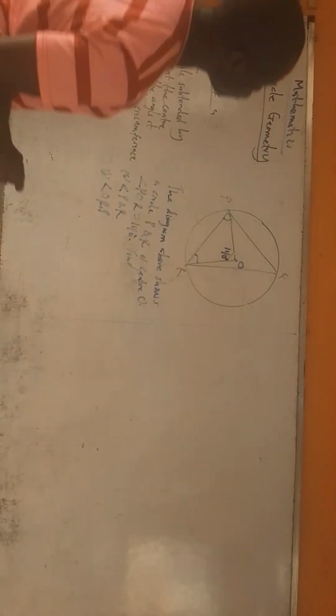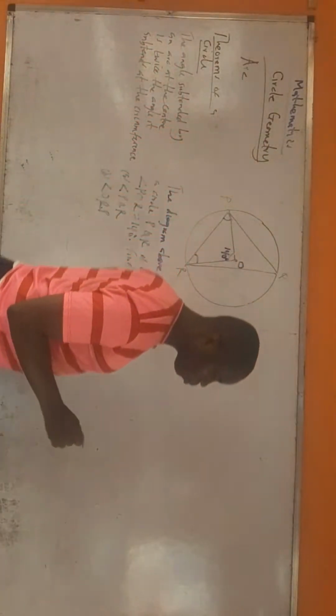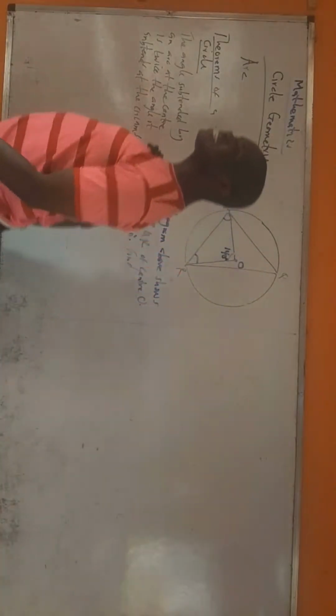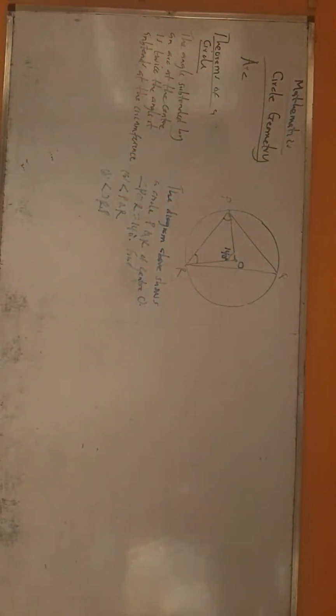So you are looking for an opportunity to apply that theorem. You check: are there angles subtended at the center and circumference, and both subtended by the same arc? That's what you are looking out for.